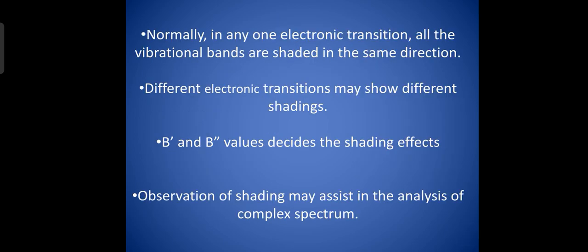So normally in any one electronic transition, all the vibrational bands are shaded in the same direction. Different electronic transitions may show different shadings. The shading towards violet or shading towards red tells about the B prime and B double prime values, and the observation of shading may assist in the analysis of the complex electronic spectra.